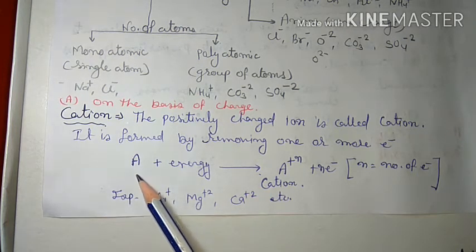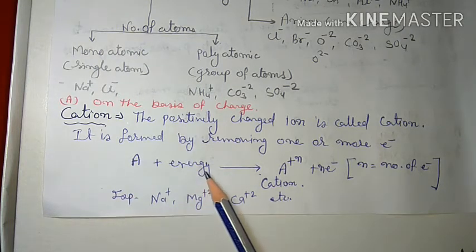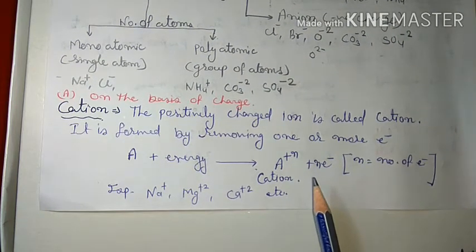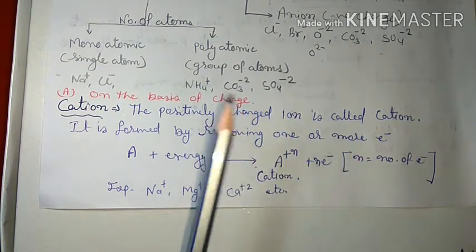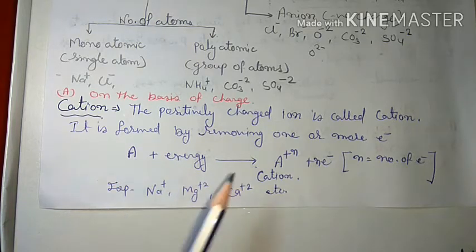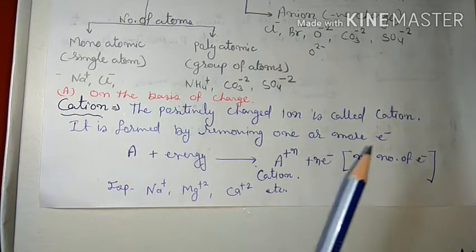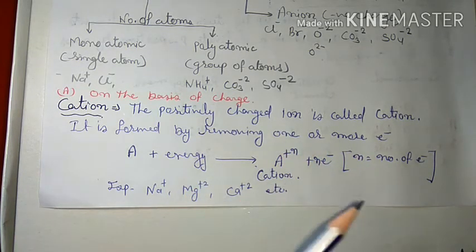Suppose A is a neutral atom, and when energy is supplied, it removes or donates one electron or two electrons or three electrons, depending on the nature of the neutral atom. Suppose it removes n electrons, where n is a number which may be 1, 2, 3, 4, 5, 6, 7, 8 and so on.